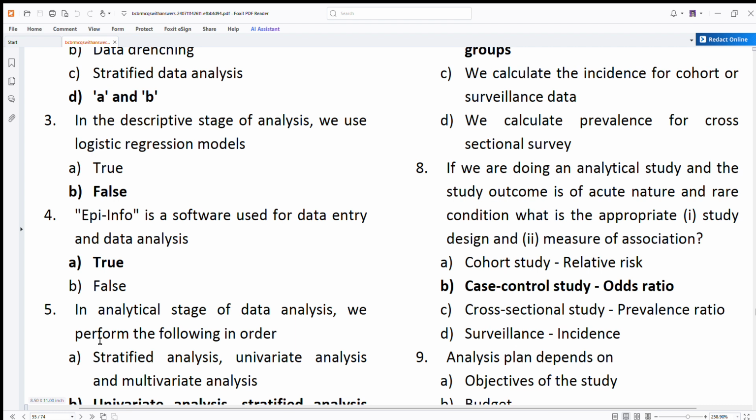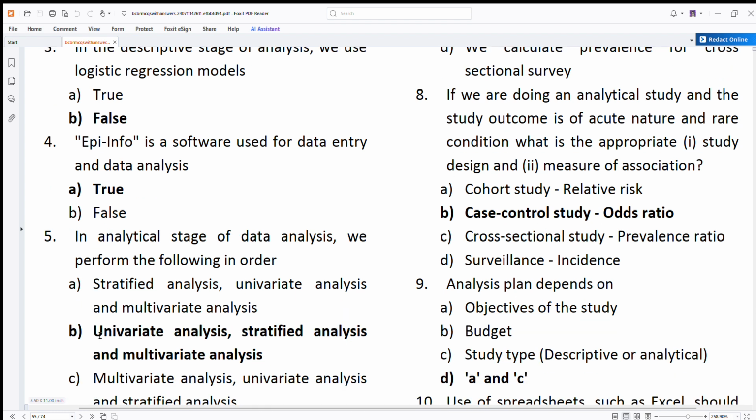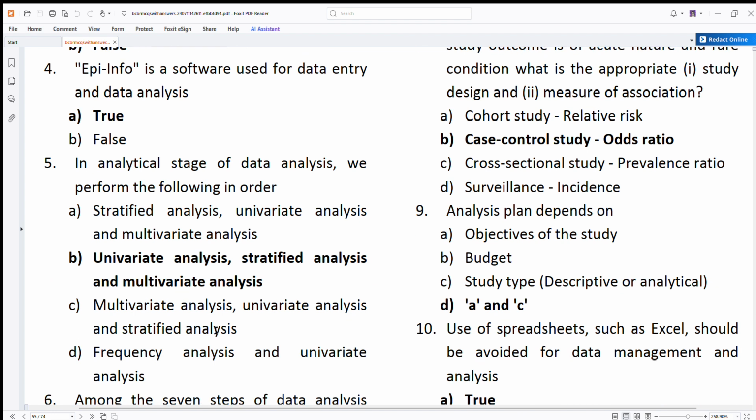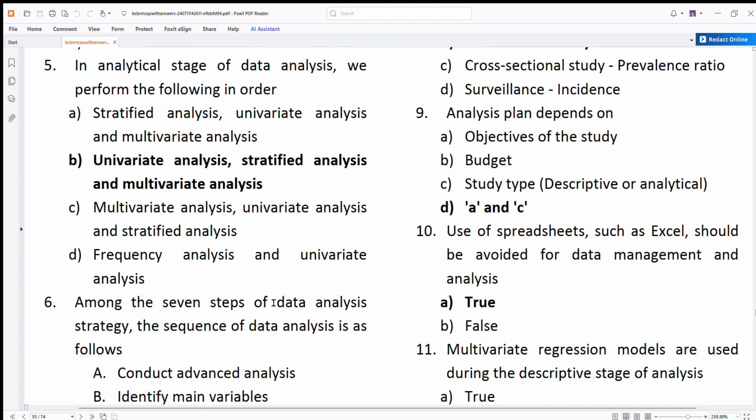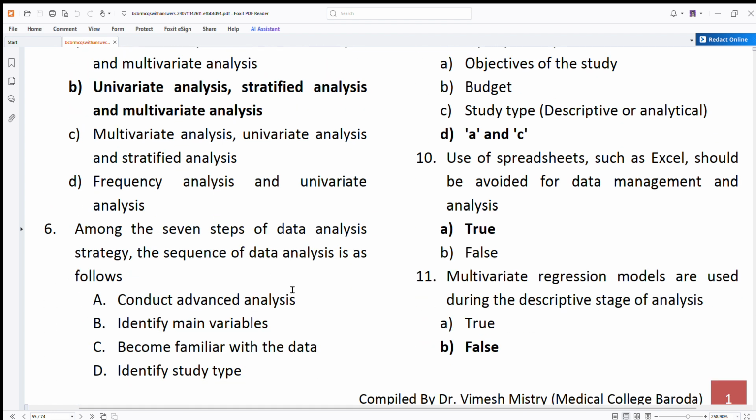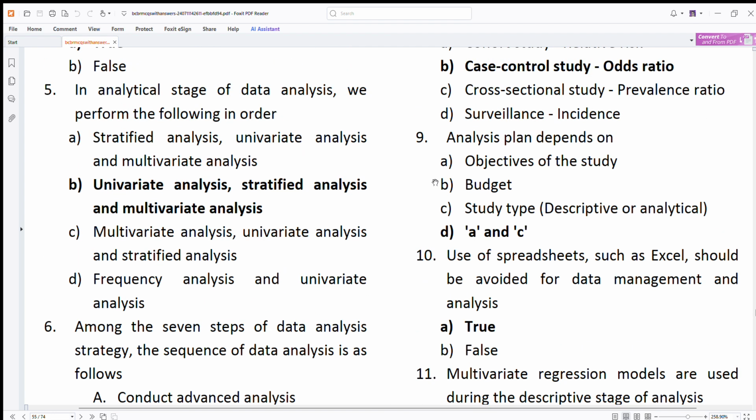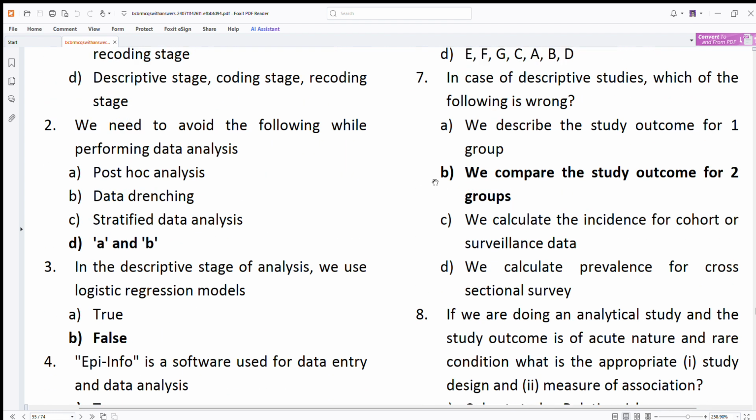In the analytical stage we perform the following: USM, univariate, stratified and multivariate, correct? Among the 7 steps, this I have already discussed. First of all, we will identify the study type. Then we become familiar with the data, identify the variables, and conduct advanced analysis, which is the last step, as we can see here clearly.